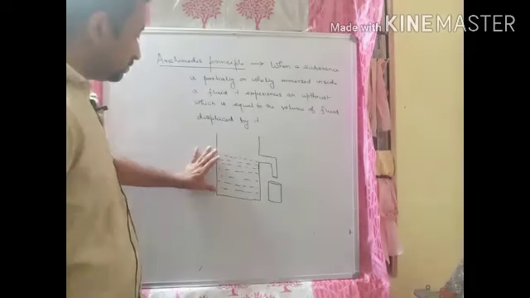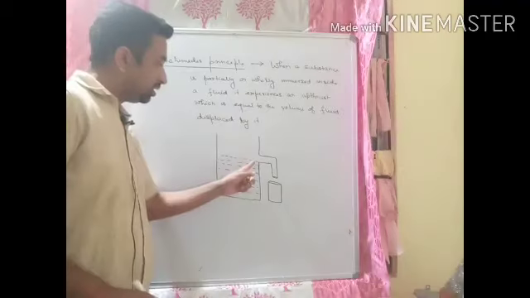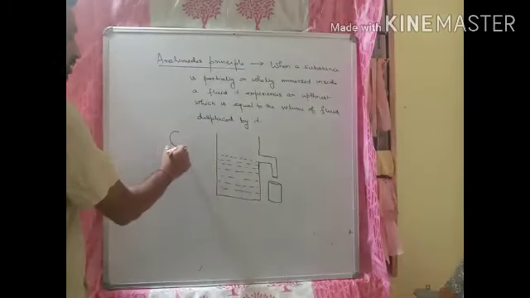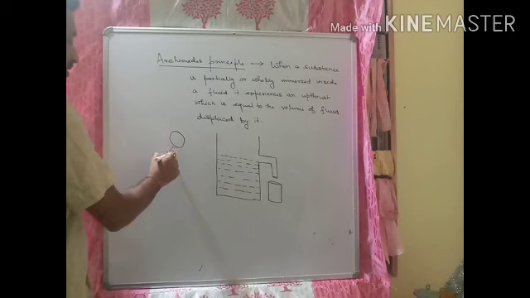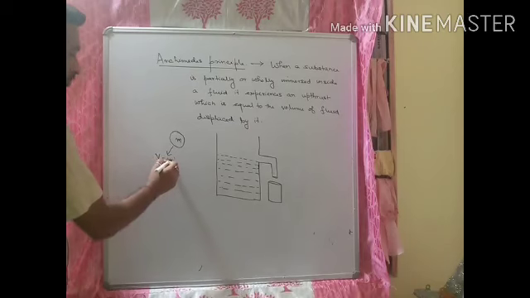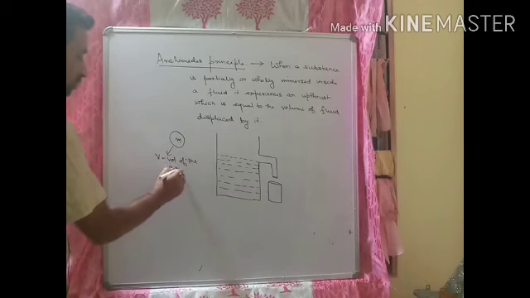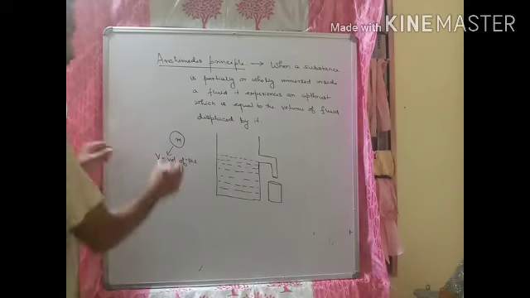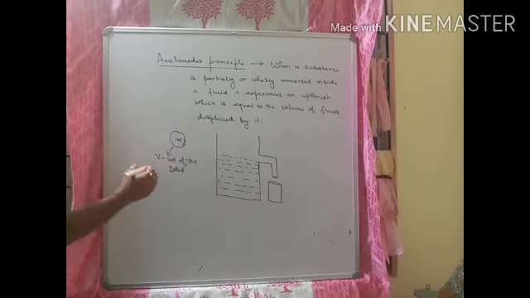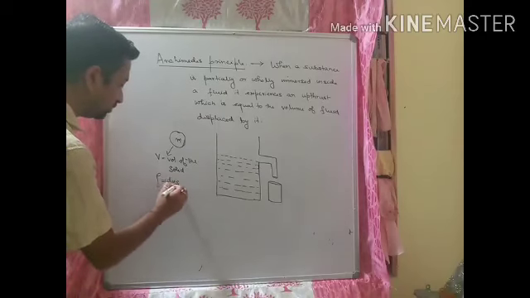And here I filled this container with a liquid till the height of this outlet. Okay, now suppose we consider a substance. Suppose there is a solid. This is a solid of mass m, and suppose V equals the volume of the solid. Volume of the solid is V. Okay, and suppose this solid has a density, suppose rho equals density of the solid.